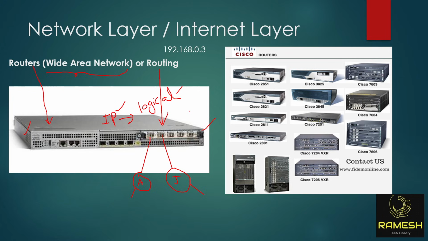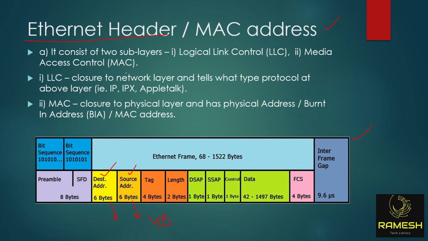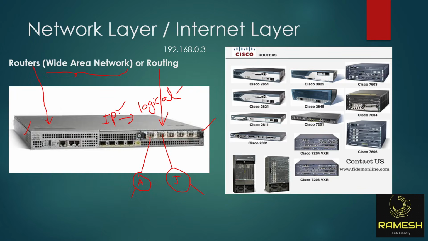Okay, fantastic. Now, Ethernet, so layer 2 will have a MAC address Ethernet header. Okay, so you have two important fields. Similarly, it is also having a header called IP header.